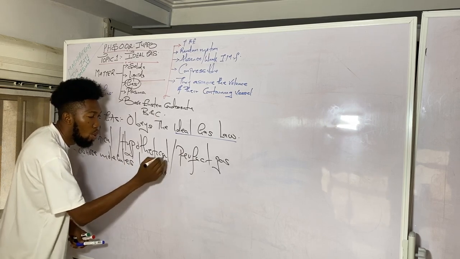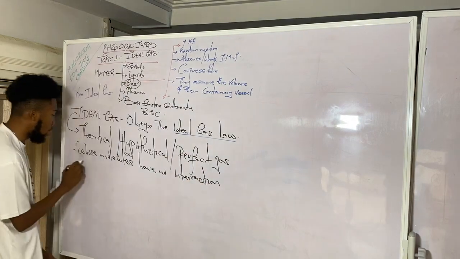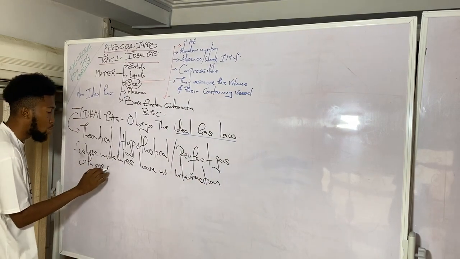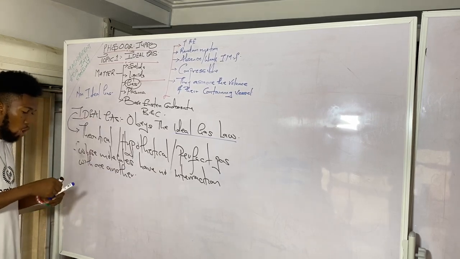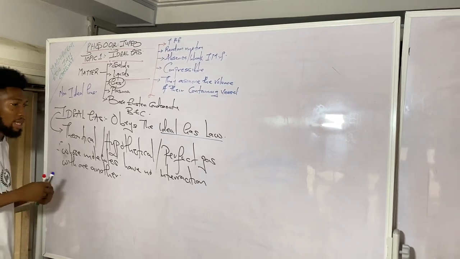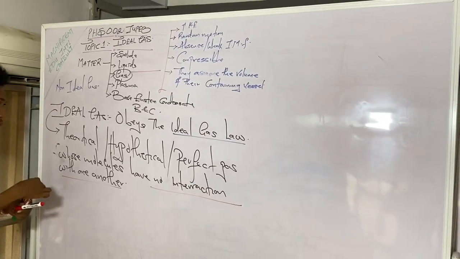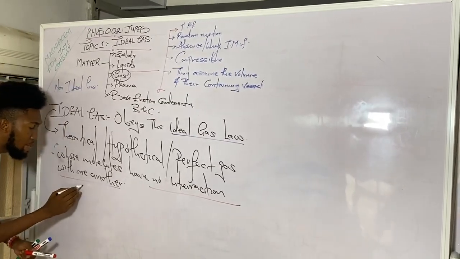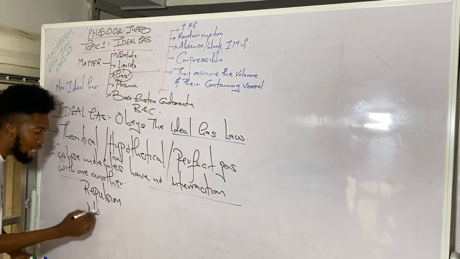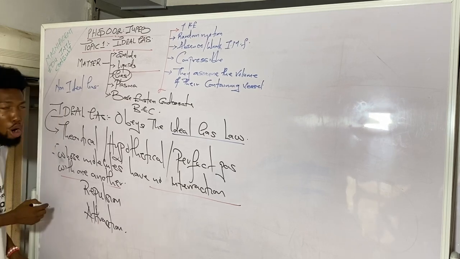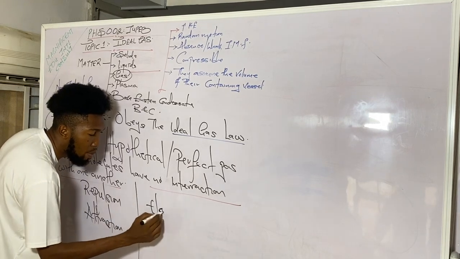have no interaction with one another. So basically, when we are talking about these ideal gases, we are emphasizing a particular property of the ideal gas that shows that they have no interaction with one another. Their molecules do not exhibit repulsion. There is no repulsion and no attraction. The only type of interaction that exists between them is what we call elastic collision.